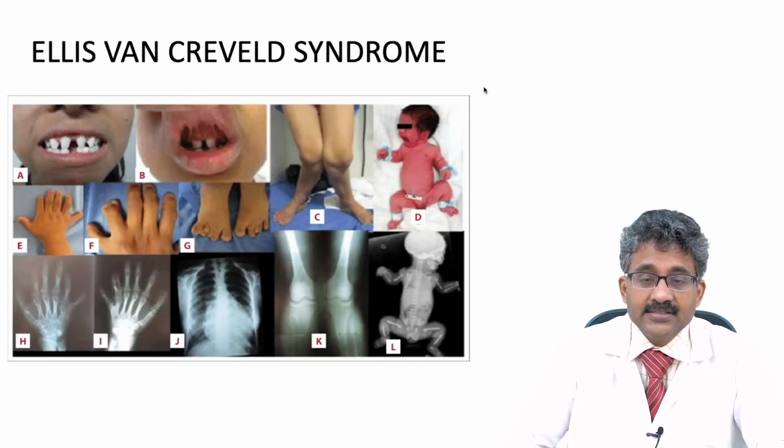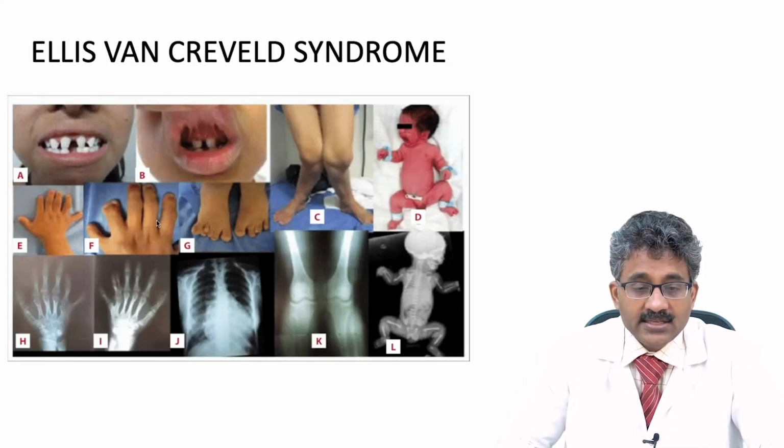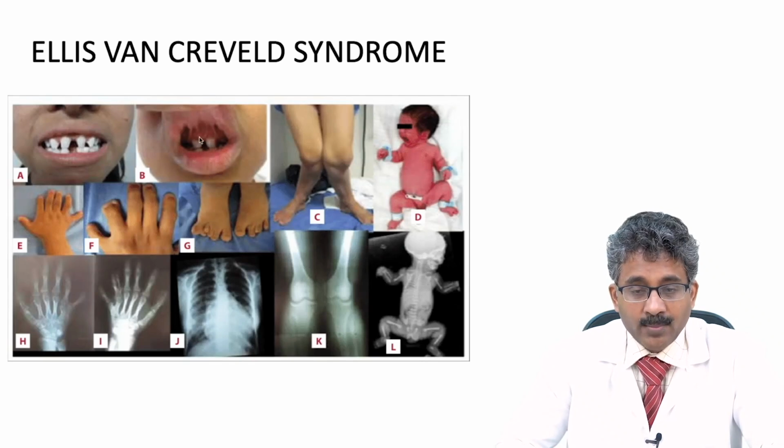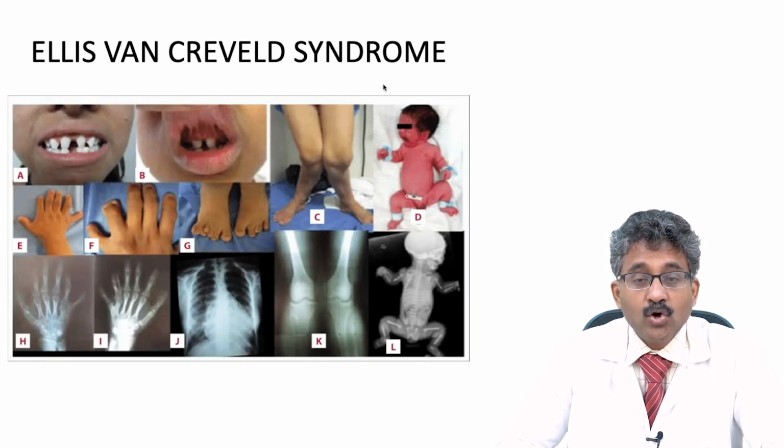This is Ellis-van Creveld syndrome, students, where you can see they will have polydactyly, six fingers, sometimes clinodactyly where there is a bent finger, syndactyly where the toes are webbed and joined together, and multiple frenula. You can see one, two, three, four. The frenulum is multiple, and the maxillary incisors will be malformed. Ellis-van Creveld syndrome will be associated with a common atrium.